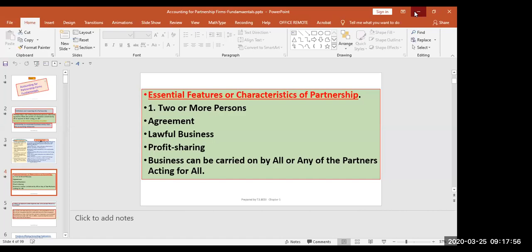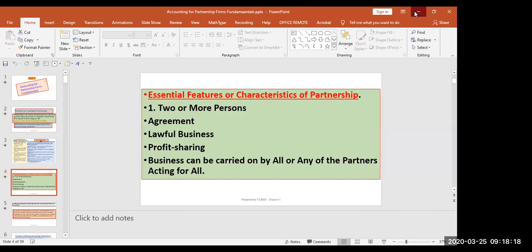This topic is very important. Provisions affecting accounting treatment in the absence of partnership deed. We have studied that if partnership deed is there, then we will follow according to the partnership deed. But if there is no partnership deed, means partners did not make any partnership deed, so what are the rules? What are the provisions?